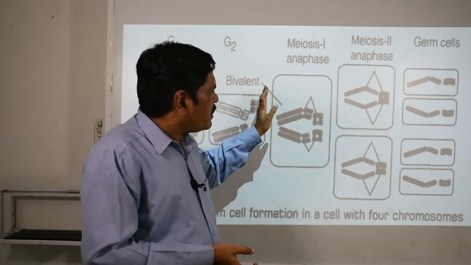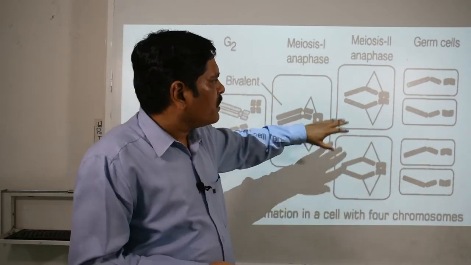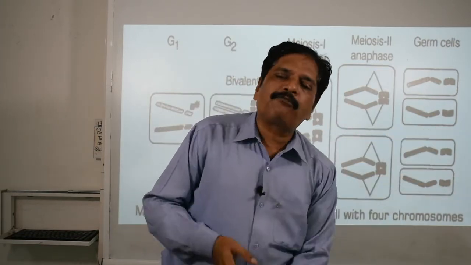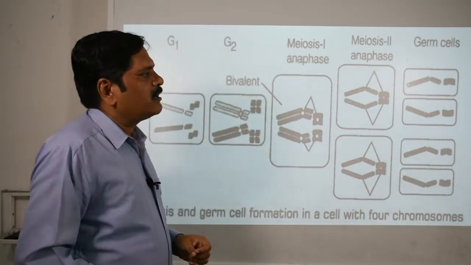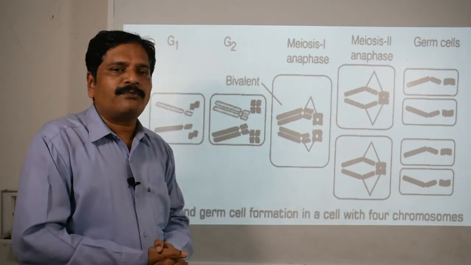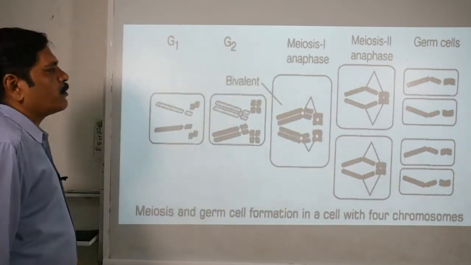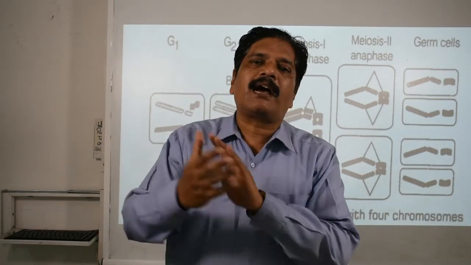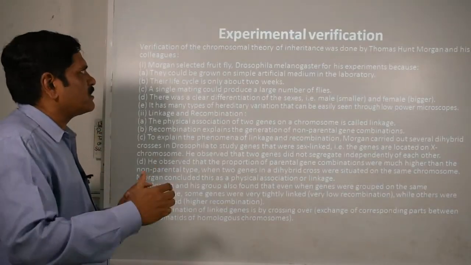Clear? Now when the first meiotic division is complete, it is responsible for forming these two nuclei, okay, and crossing over has already occurred. When the second meiotic division takes place, finally four germ cells are produced, each having a single set of chromosomes, responsible for transferring, separating and segregating the chromosomes. So whatever the features of this cell are, they are carried to the next one, and when this single chromosomal set fuses with another set from the opposite parent, they form the zygote and restore the diploid condition again.